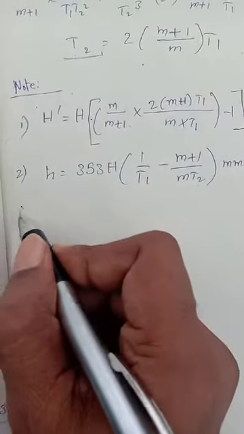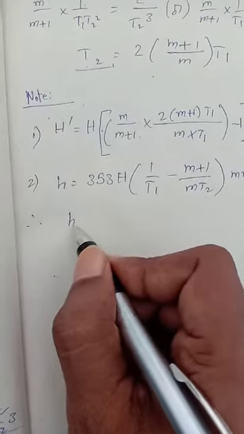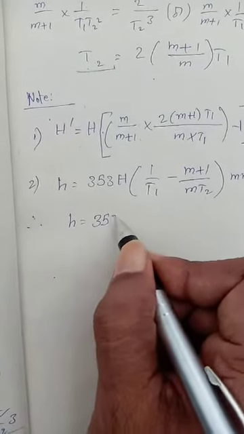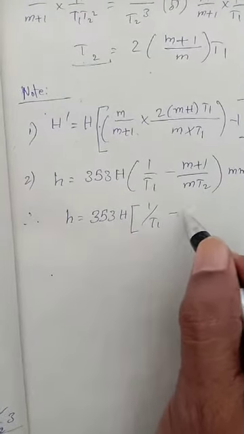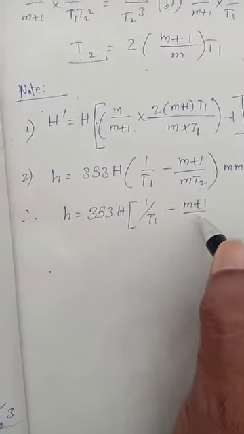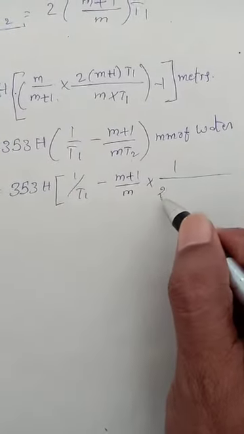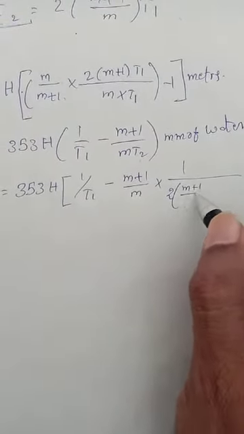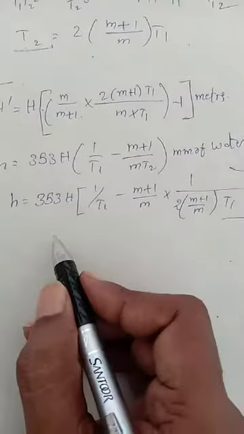Therefore, the draft pressure for maximum discharge h is equal to minus m into 1 by 2 into m plus 1 m T1.